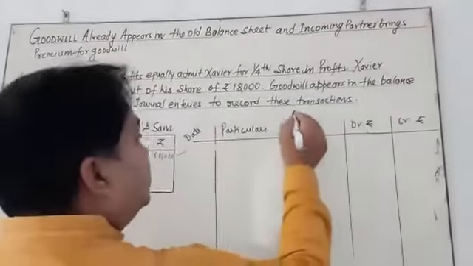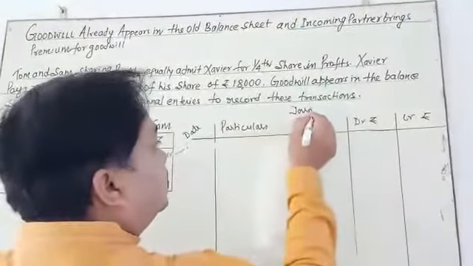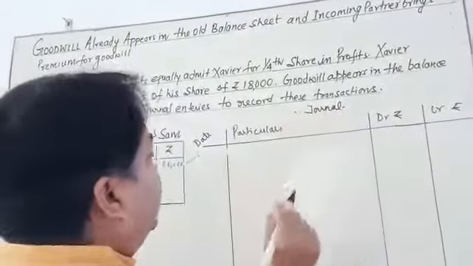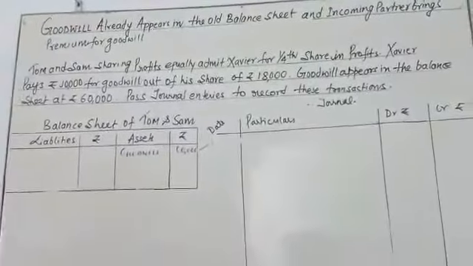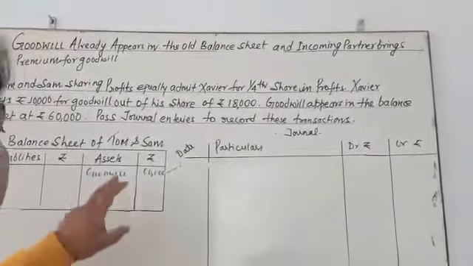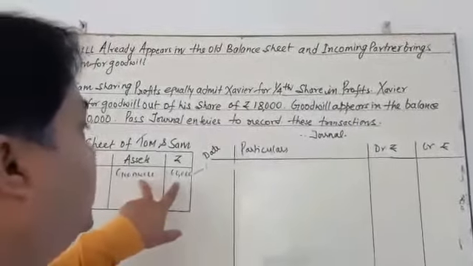It is the format of the journal. The first transaction is to write off this goodwill of 60,000.